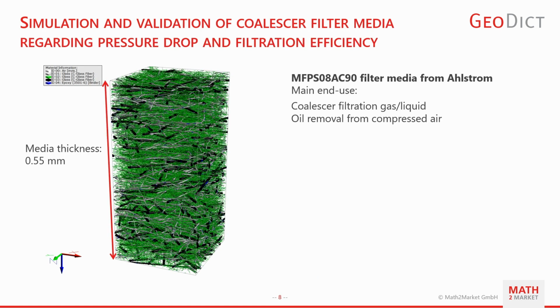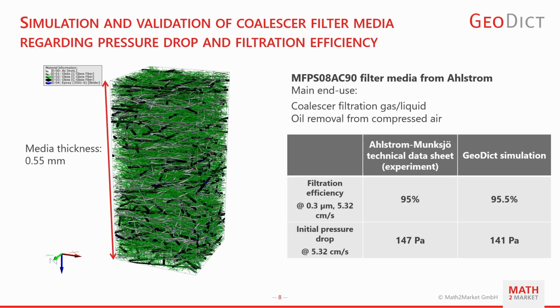In this slide, we show a fibrous media modeled with the Fiber Geo module. The media is modeled as a coalescer filter media from Alstom with application for oil removal from compressed air. The media is made of fibers with 3 different diameter size distributions. First, the flow and filtration simulations are conducted to compare and validate the simulation results with the experimental data of Alstom, shown here in this table.